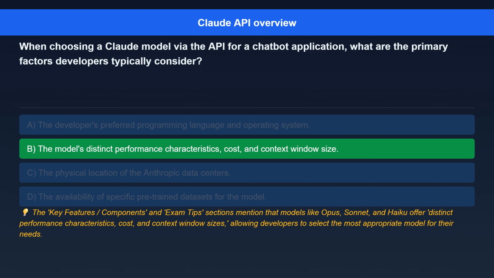The correct answer is, the model's distinct performance characteristics, cost, and context window size. Here's the explanation. The key features/components and exam tips sections mention that models like Opus, Sonnet, and Haiku offer distinct performance characteristics, cost, and context window sizes, allowing developers to select the most appropriate model for their needs.